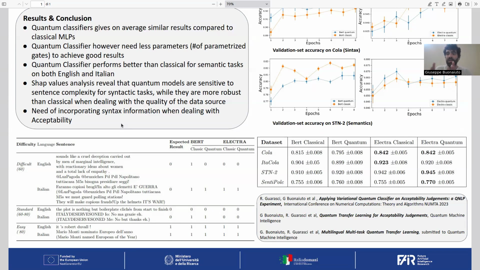And this is elucidated both by the metrics that are shown here in this table and by the qualitative linguistic analysis on each sentence structure. In conclusion, there is the need of incorporating syntactic information in the quantum circuit when dealing with acceptability judgment or similar syntactic tasks. The results here presented can be found in these papers here. In particular, the last one has been submitted to Quantum Machine Intelligence and is currently under review.